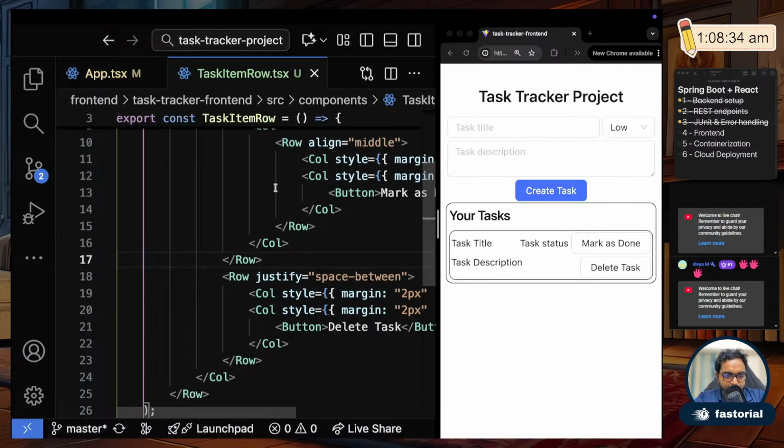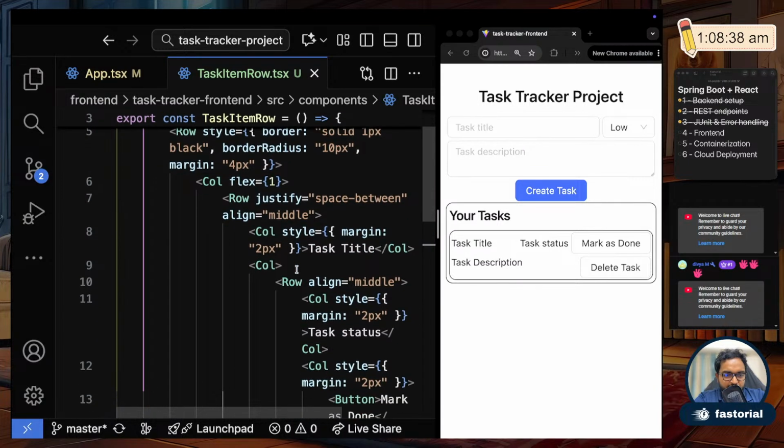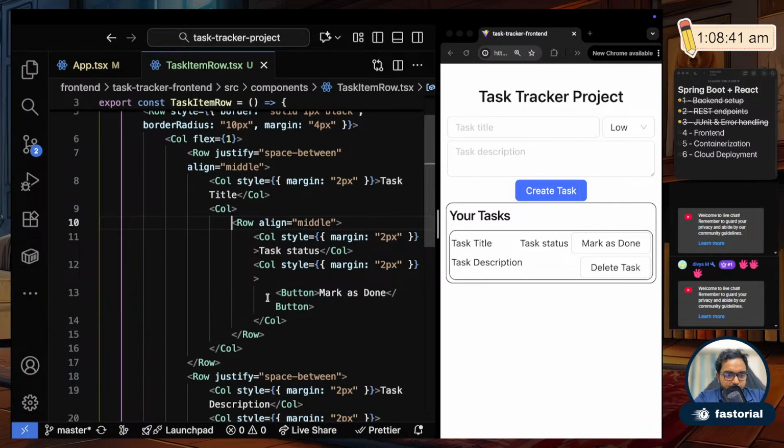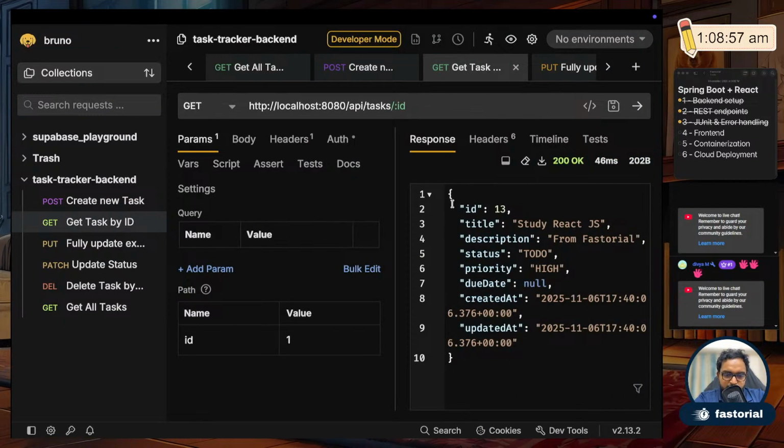I go back. Now let's fix this. Let me zoom out a bit. Okay, so here what we need to do next. So this task title, task status, all this stuff are there, right? It should come from the DB. Now when things come from the DB, they come in a specific structure, right? So I'll show that. So things come like this, with ID, title, description, priority, due date, and all of this content, right? So we have to pick those items and then show it in the